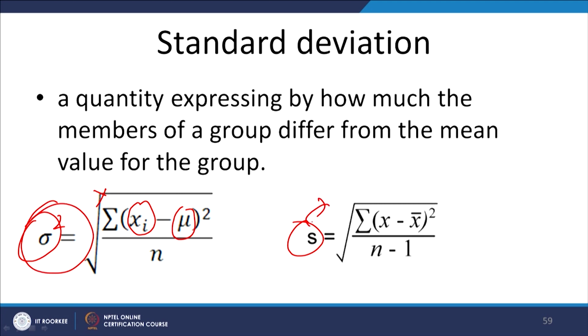In the sample case, instead of mu, the population mean which you do not have, you take the sample mean only. So, xi minus x bar squared, divided by n minus 1. So, you are dividing by n minus 1, the degrees of freedom, right. So, this is giving me my standard deviation.